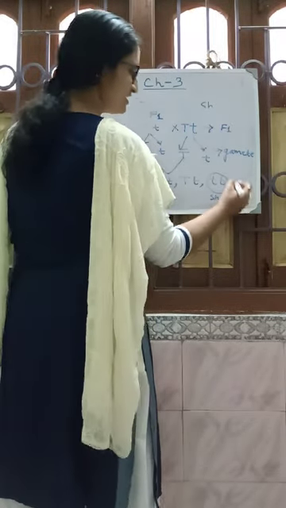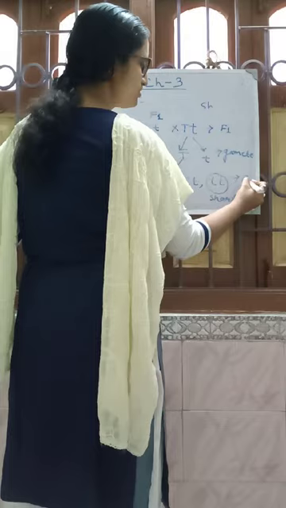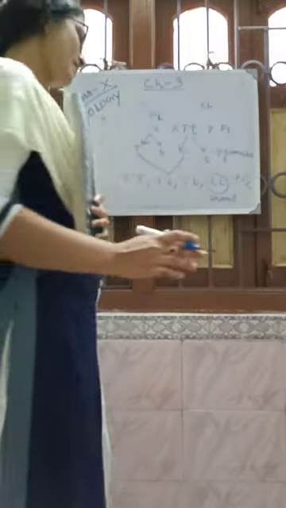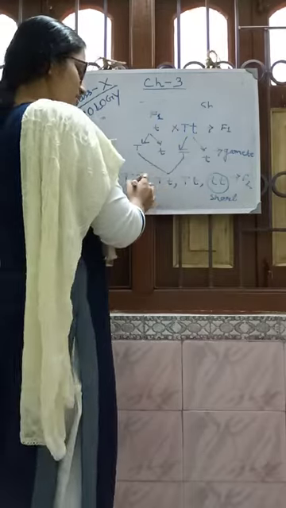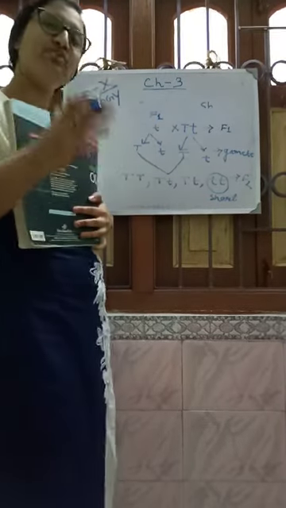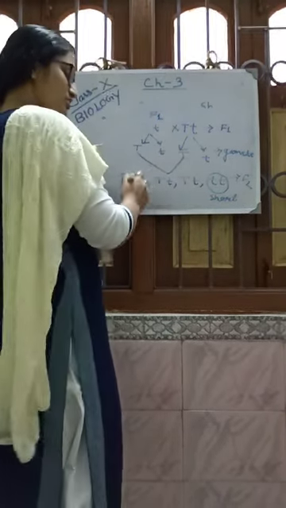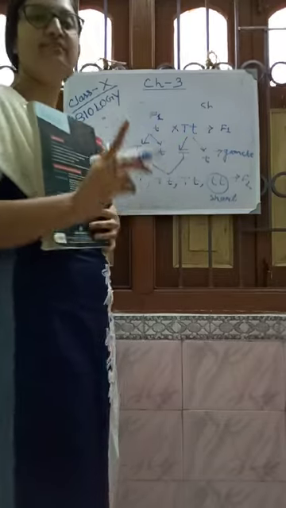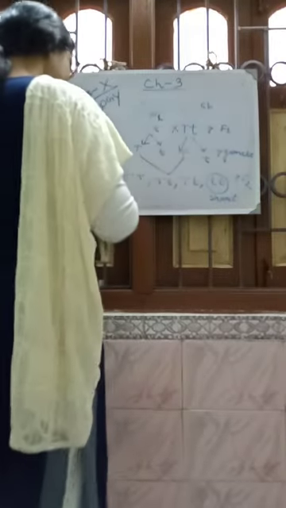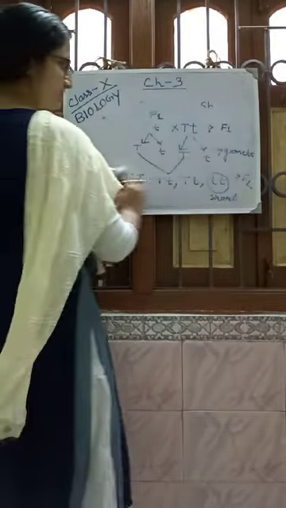In this generation, the F2 generation, he got a short plant. Okay, and also you see all the tall, phenotypically showing tall, but genotypically it is different. Okay, and what is the ratio of this?